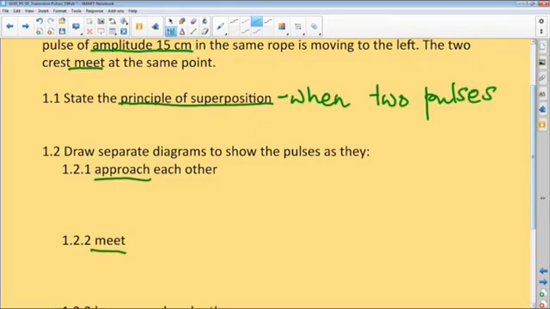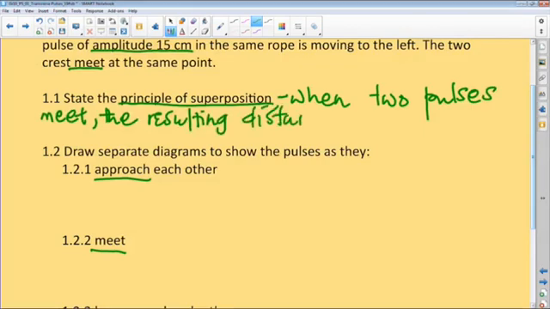So it says that when two pulses meet in the same space, remember, the resulting disturbance is the algebraic sum, okay? So if it's the two crests meeting, we will add. If it's the two troughs meeting, we'll add. And then if they are in opposite direction, we subtract, obviously, because they're in opposite direction.